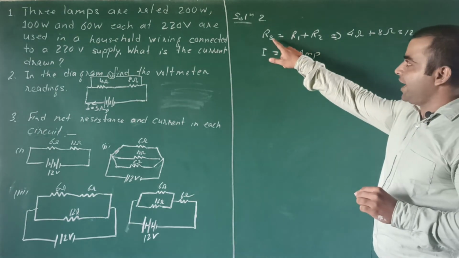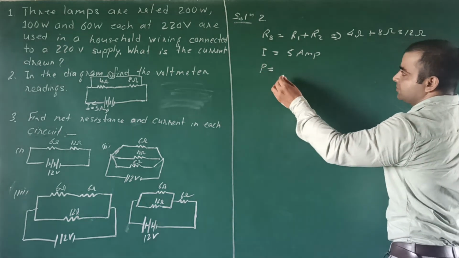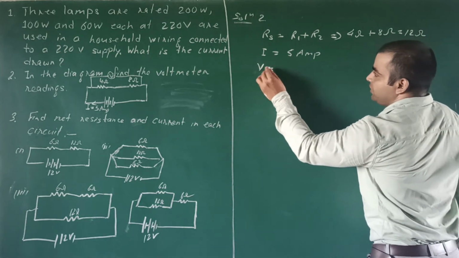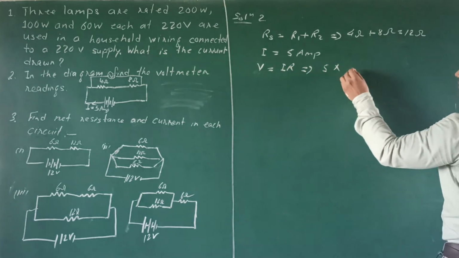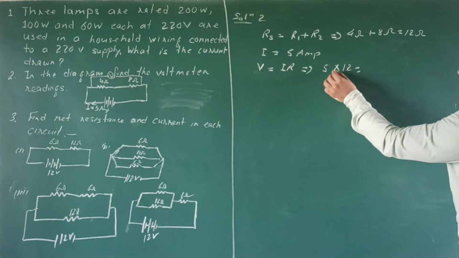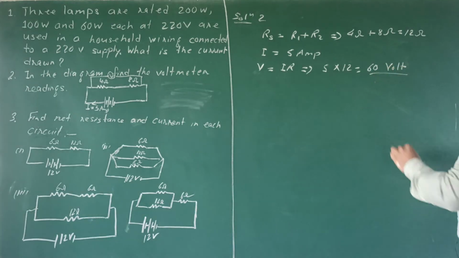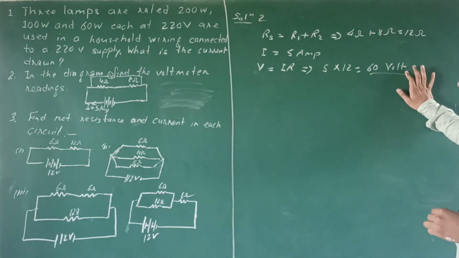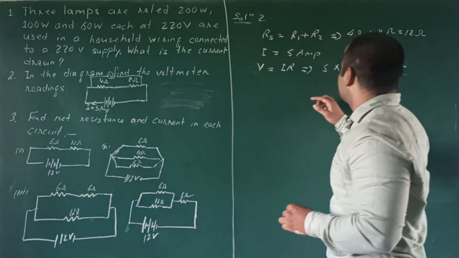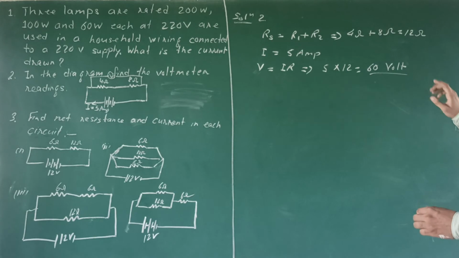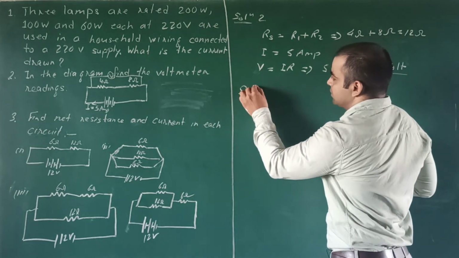Here is I and here is R. Find the potential, and the potential will be V equals to IR. Here I is 5 and R is 12. So potential will be 60 volt. SI unit for potential is volt. So voltmeter will show the reading 60. Next question is question number 3.